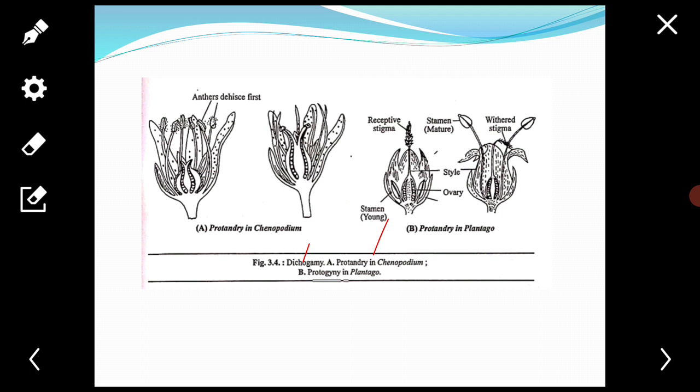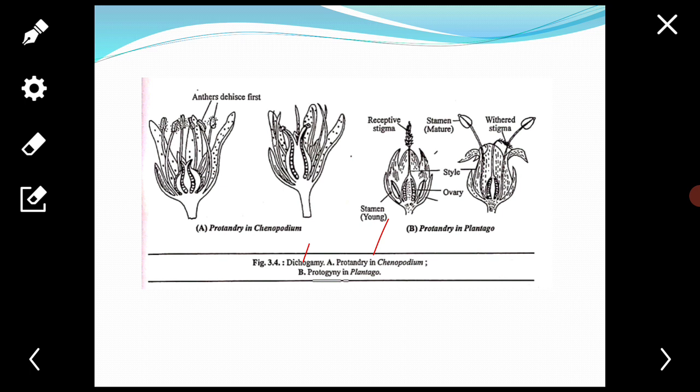And the reverse, protogyny: when the gynoecium matures earlier than the androecium, example Aristolochia, bajra.